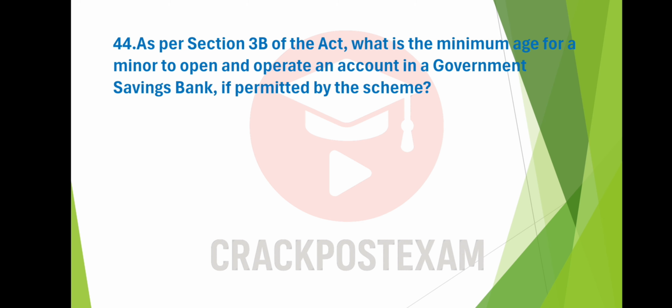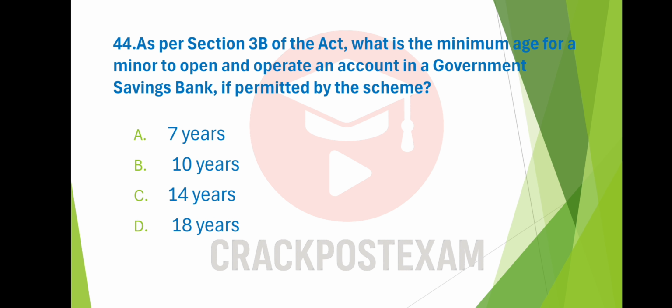Question number 44. As per Section 3B of the Act, what is the minimum age for a minor to open and operate an account in the Government Savings Bank if permitted by the scheme? Option A, 7 years. Option B, 10 years. Option C, 14 years. Option D, 18 years. And the answer is option B, 10 years.